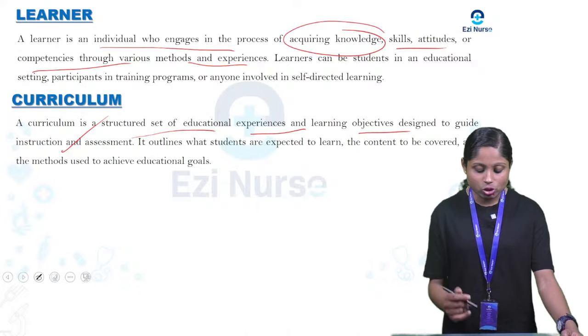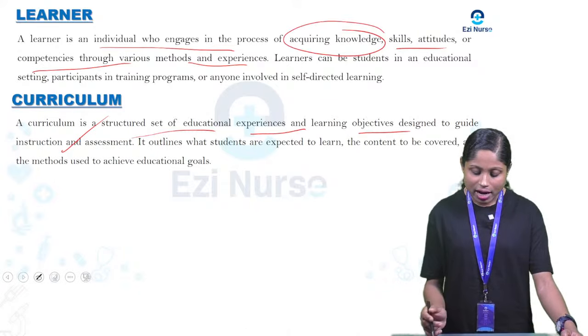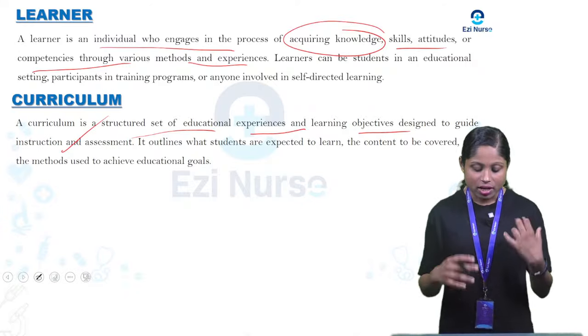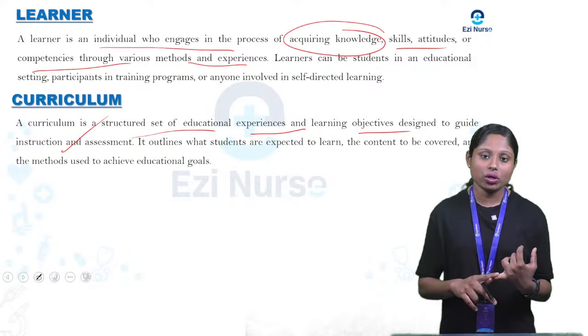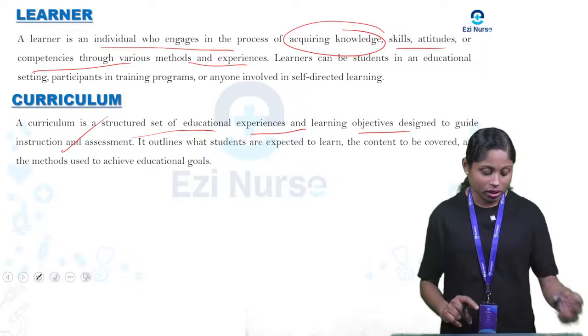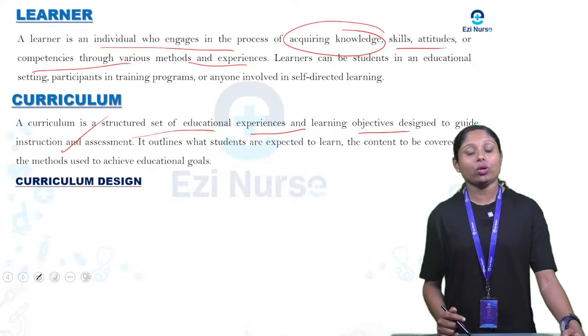It outlines what the students are expected to learn, the content to be covered, and the methods used to achieve the educational goal. So it has what the students are to learn, how the students are to learn, and what content they need to cover through this. So that is curriculum. Now, what is curriculum design?